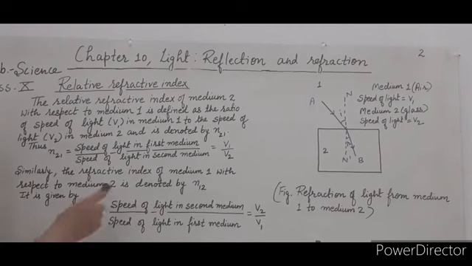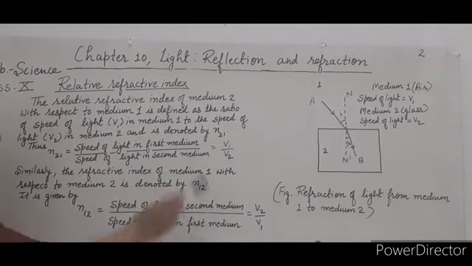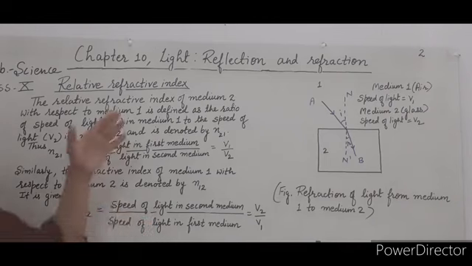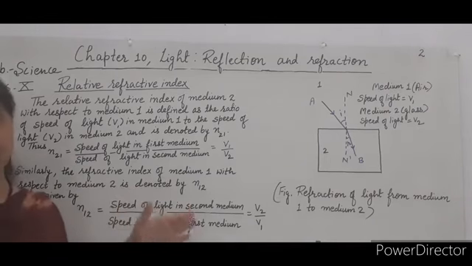Similarly, the refractive index of medium first with respect to medium second is denoted by n12. It is given by n12 is equal to the speed of light in second medium to the speed of light in first medium, which is v2 divided by v1. In this way we can calculate the relative refractive index.